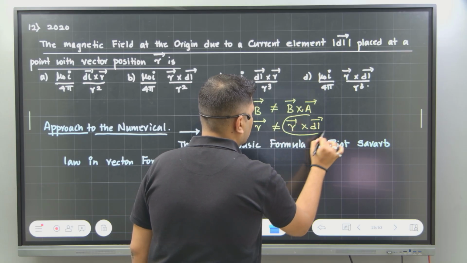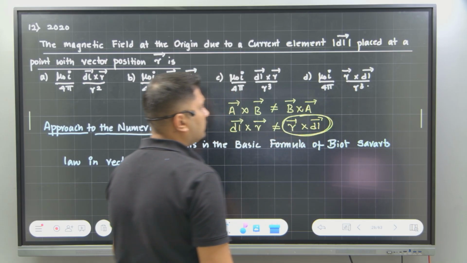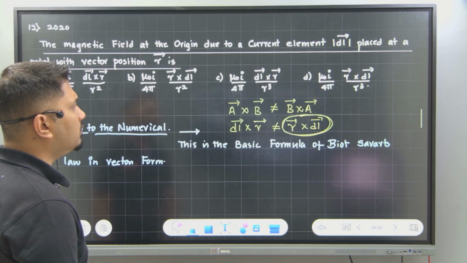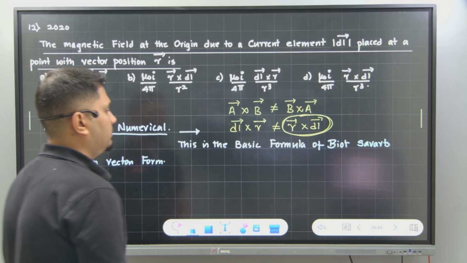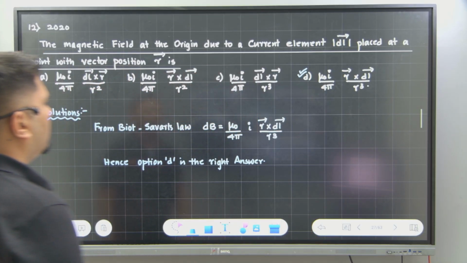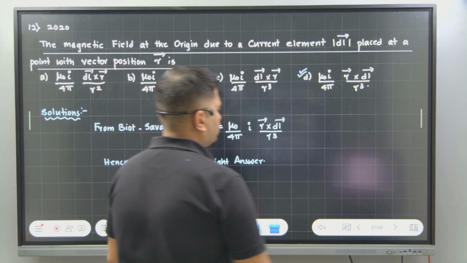We want this one. So the correct answer will be this one. Right? So let's see whether the answer is correct. Yes, the answer is right. Understood? Okay, fine. We'll go to the next one.